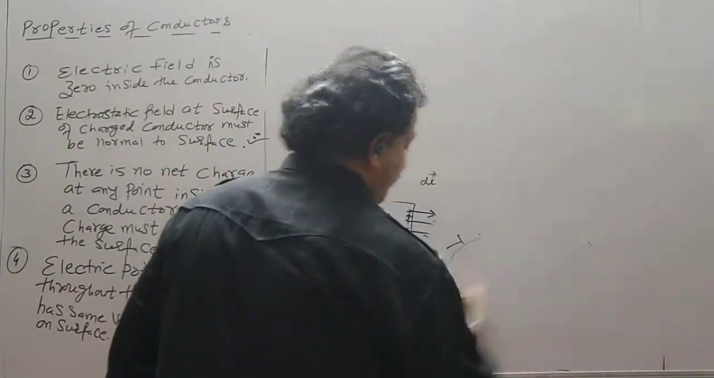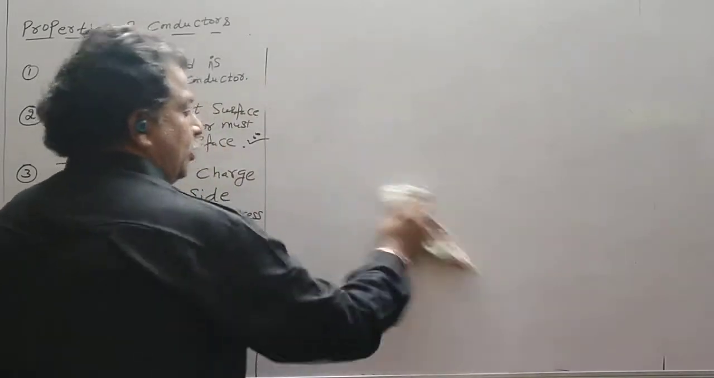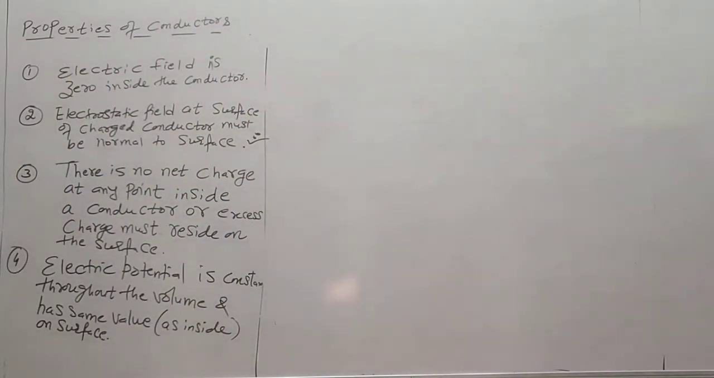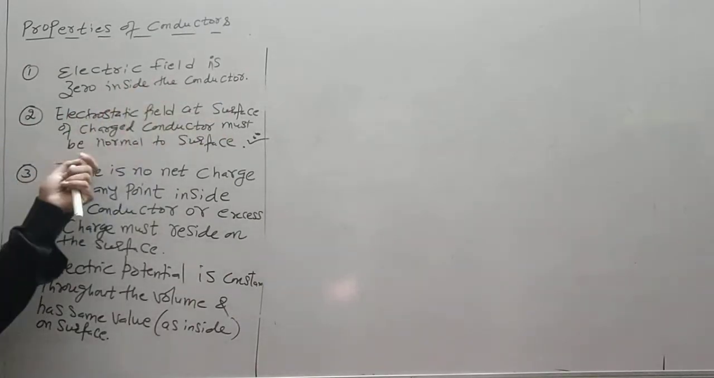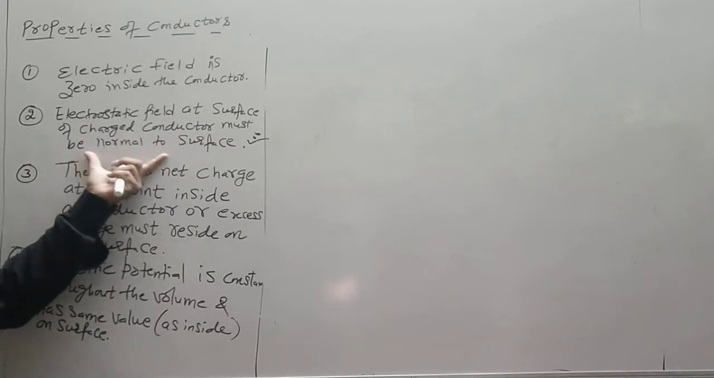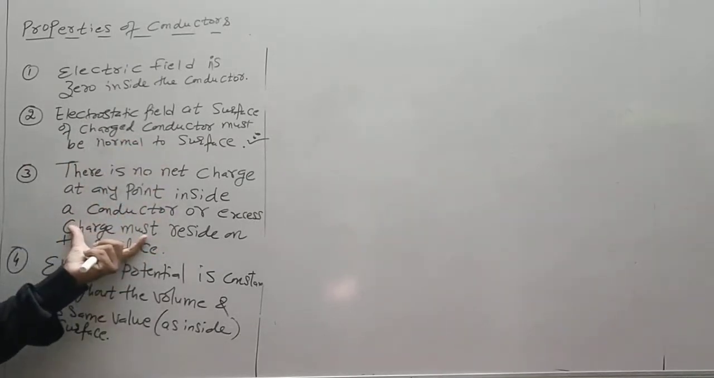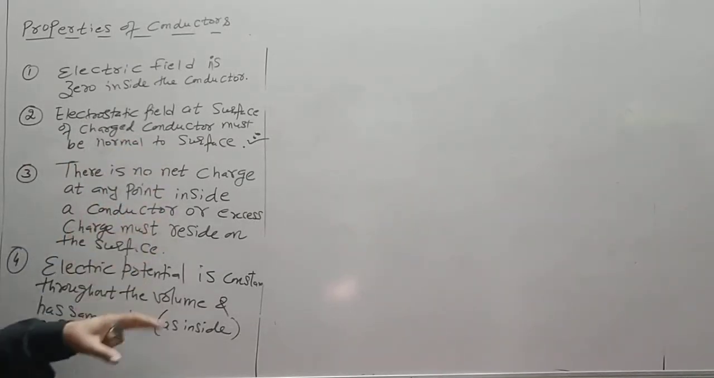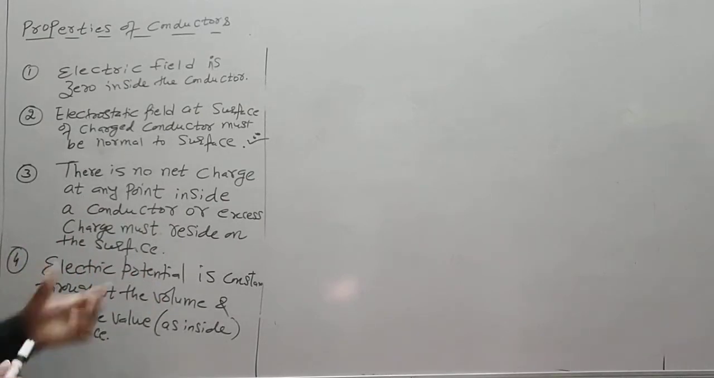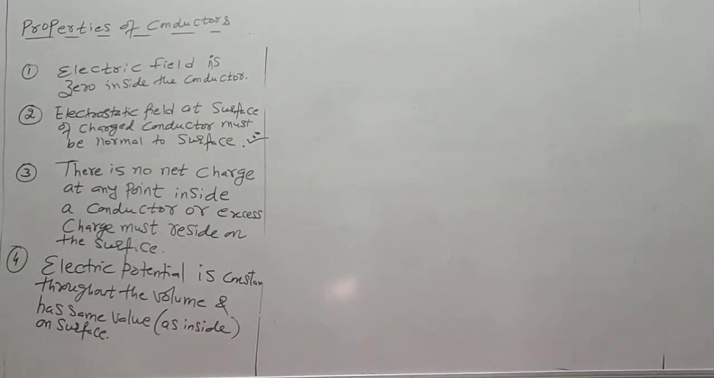These are the four properties connected to the conductor. Number one is the electric field is zero inside the conductor. Electric field, if it exists, is always normal to the surface. Charge inside the conductor is zero, and if there is an excess charge, the charge must reside on the surface. And the potential is constant throughout the volume and its value is the same on the surface as well as inside the conductor.